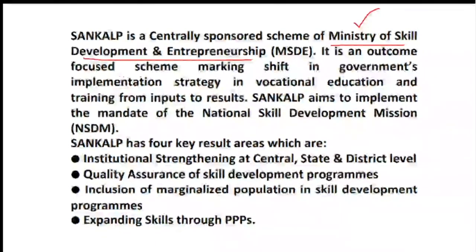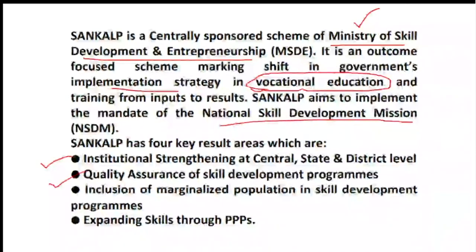It is an outcome-focused scheme, in order to make a shift in the government's implementation strategy with reference to vocational education. So you have to keep in mind, it is with respect to vocational education along with general education. Okay, so it aims at what? National Skill Development Mission, including 4 areas. Those areas are institutional strengthening, quality assurance, inclusion, as well as expanding the skills through private and public partnership.